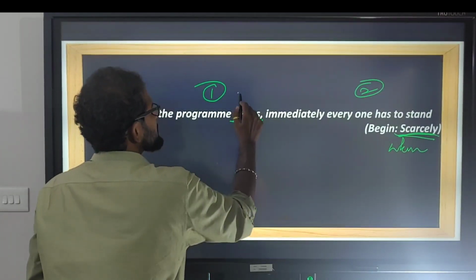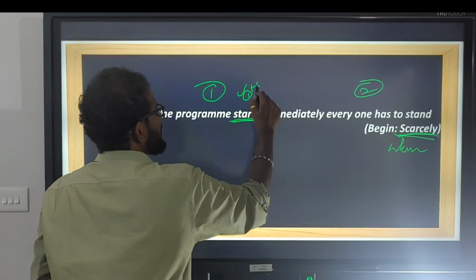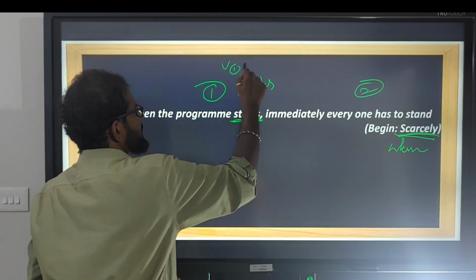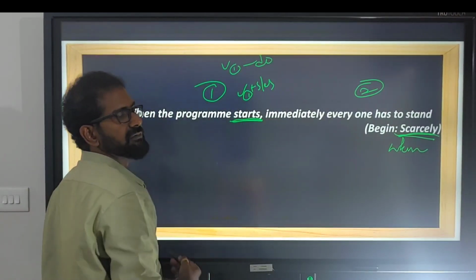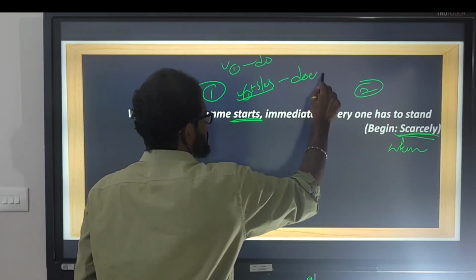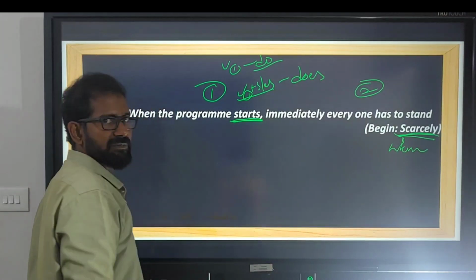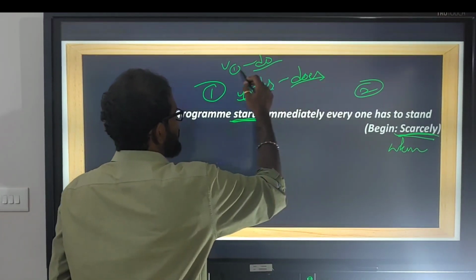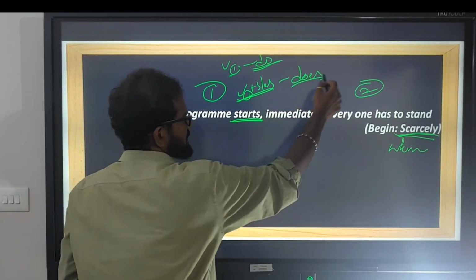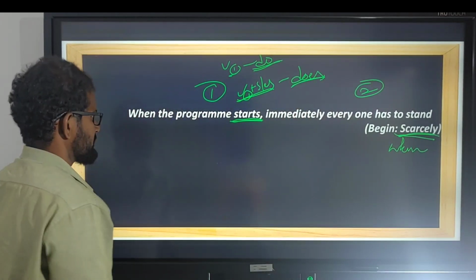Next, find out the verb here. Starts. Starts is V1 plus s or es. If it is V1 plus s or es, the helping verb must be does. V1 means helping verb do; V1 plus s or es we use does.